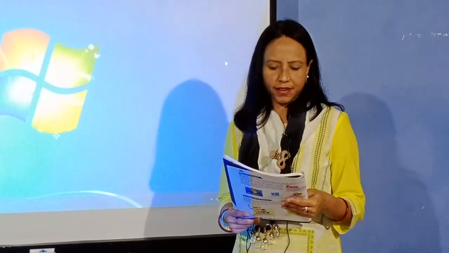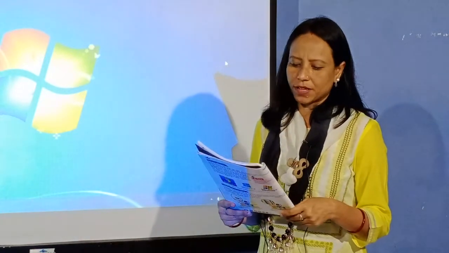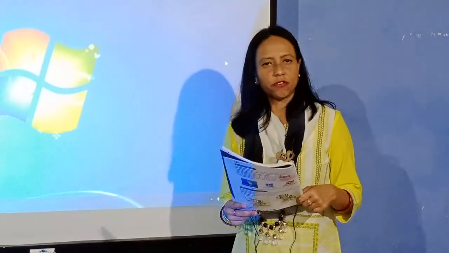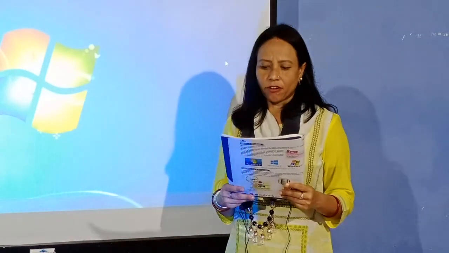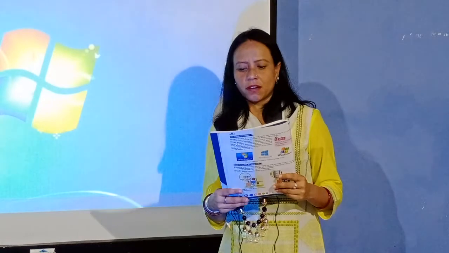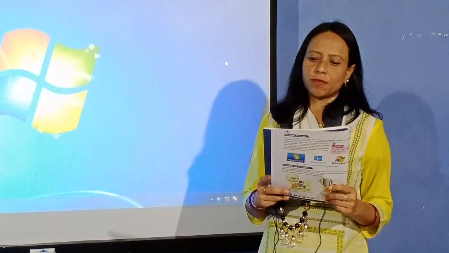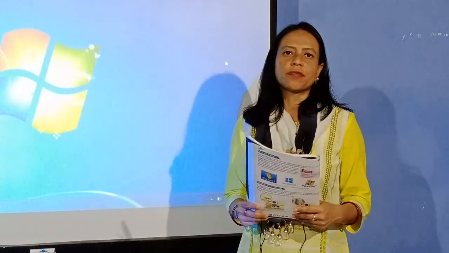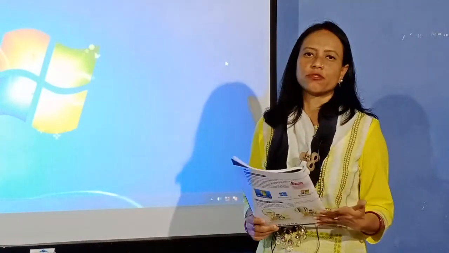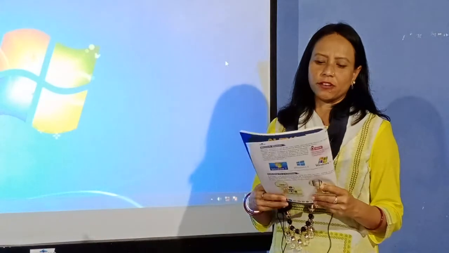So second is you have to start that. And the third step, switch on the power button of the CPU. You know which is the CPU? You have to start the CPU. And finally, number 4, press the power button on the monitor. And as soon as you switch on the power button on the monitor, your system will start and your operating system will start doing its work, and your computer will be ready to be used by you.